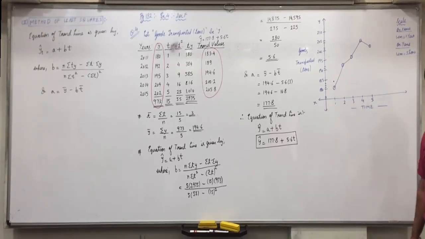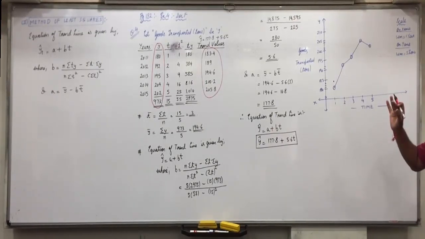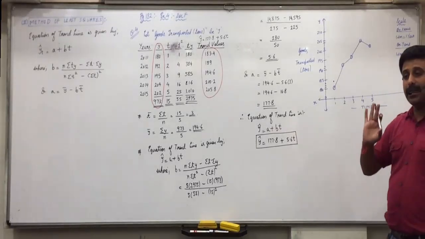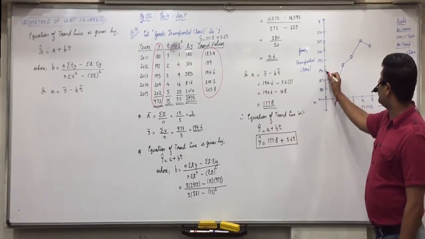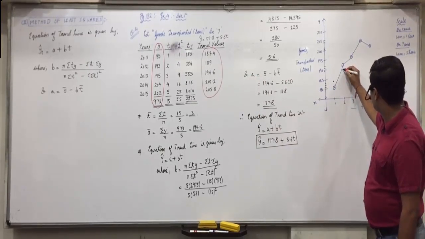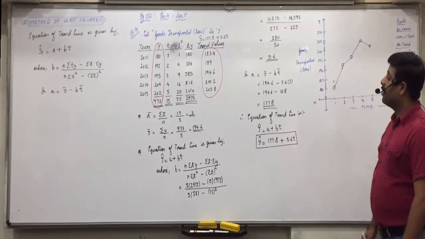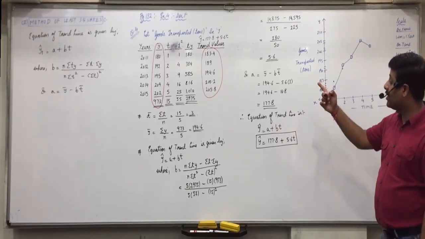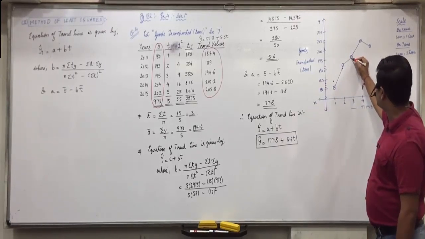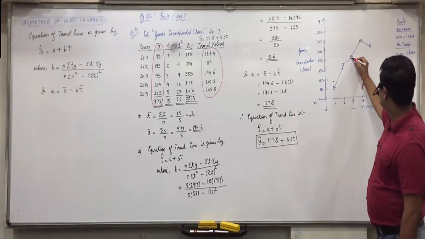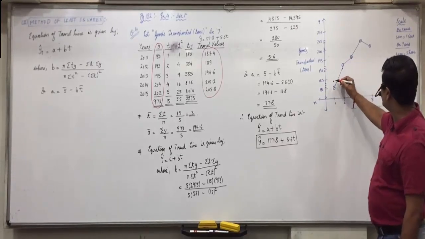Able to understand this? All of you? As I said, make sure you get a straight line, so accordingly plot the points. No one is going to measure it point to point, but you should get a straight line. What is the next one? 189, so below 190, 1 point that you have 189. Then what is the next one? 194.6, so slightly below 195, you get 194.6. Do you get a straight line or not?